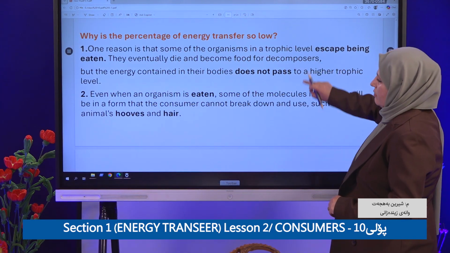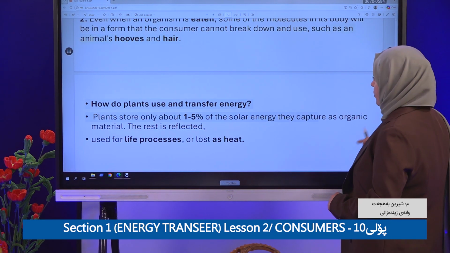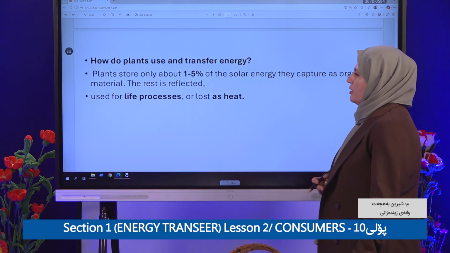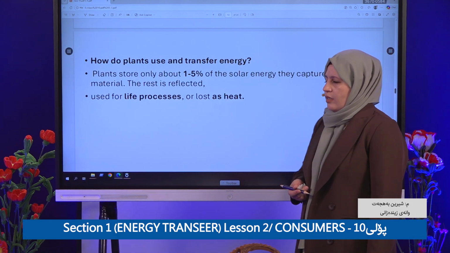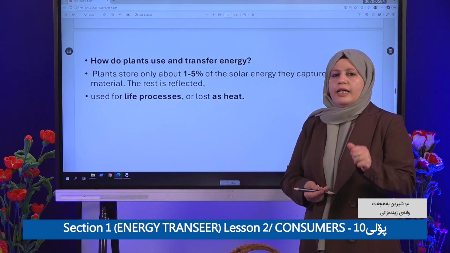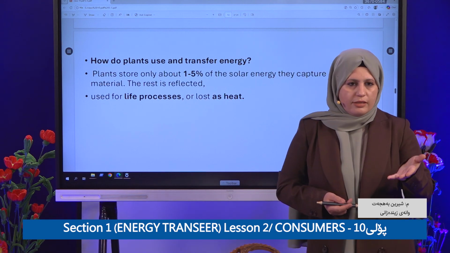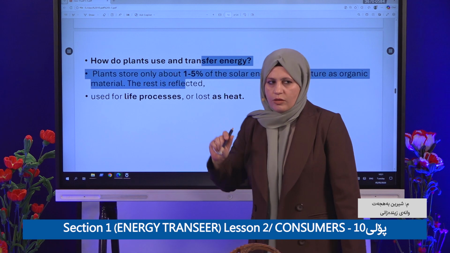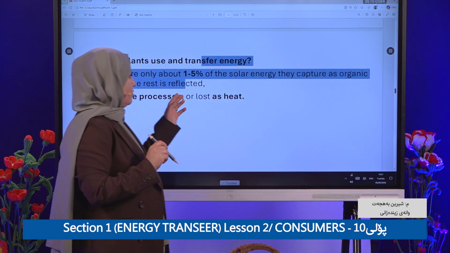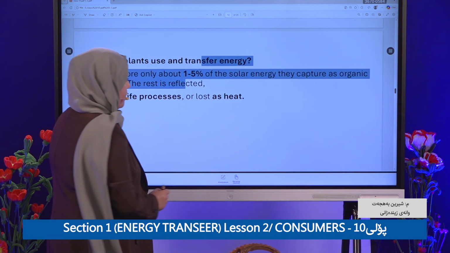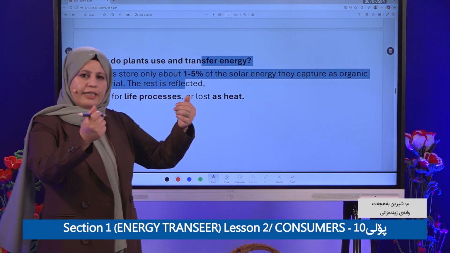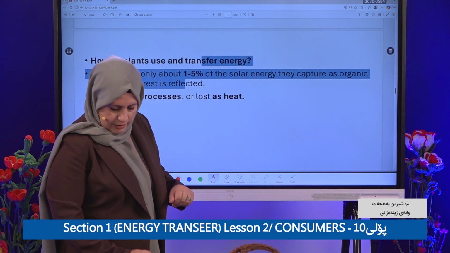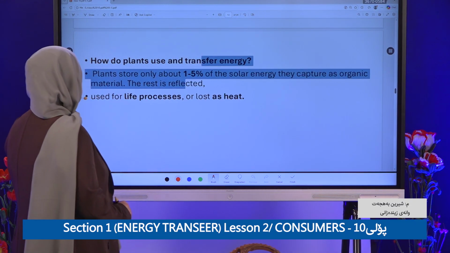It's easy. Okay, let's go to how plants use and transfer energy. As we know, plants have more energy than the other levels. Plants store energy about how much? 1 to 5%, which they get from solar energy captured along with other organisms.